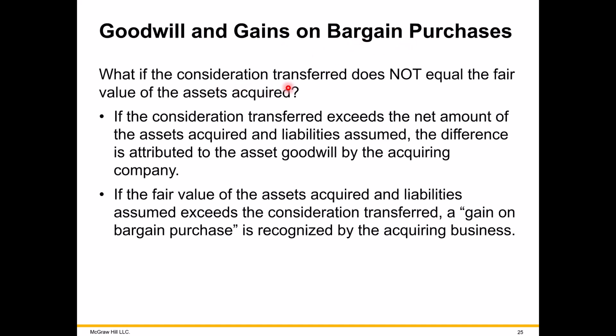But if what you pay, consideration transferred, is greater than the fair value of the assets being acquired, then the excess is goodwill. Or if just the opposite, what you pay is less than the fair value of the assets, the difference is a bargain purchase, and it's going to be recorded as revenue, a gain.